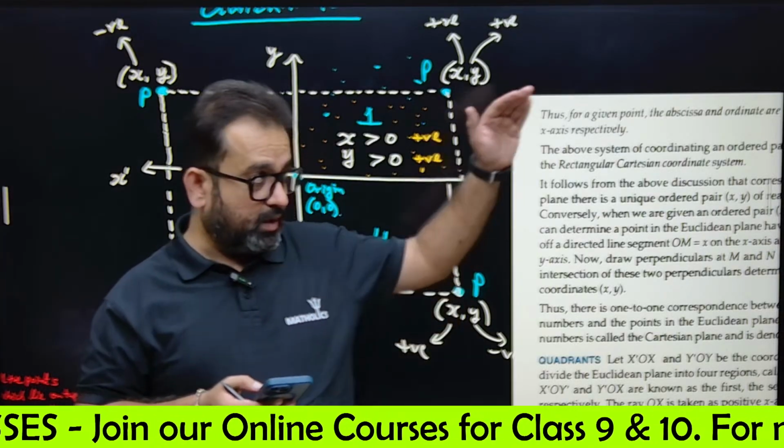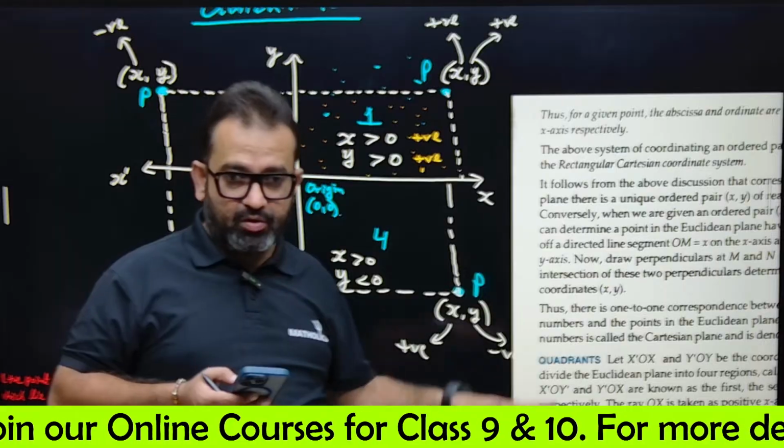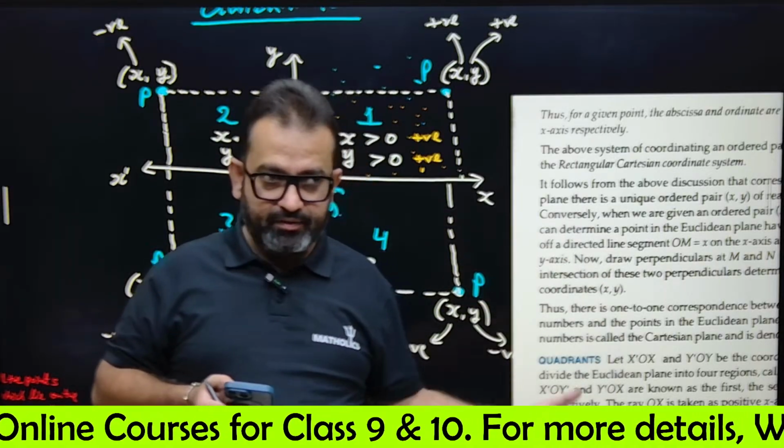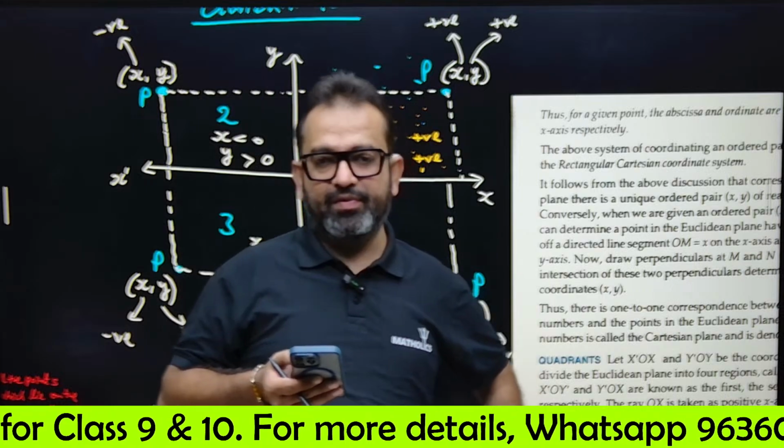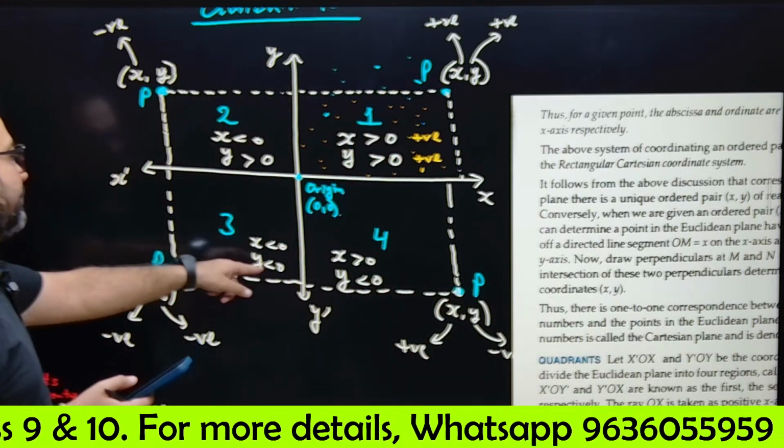Third quadrant, 1, 2, this is the third. That means the lower one. So the y coordinate will be negative and the x coordinate will also be negative. Both are negative: x negative, y negative.